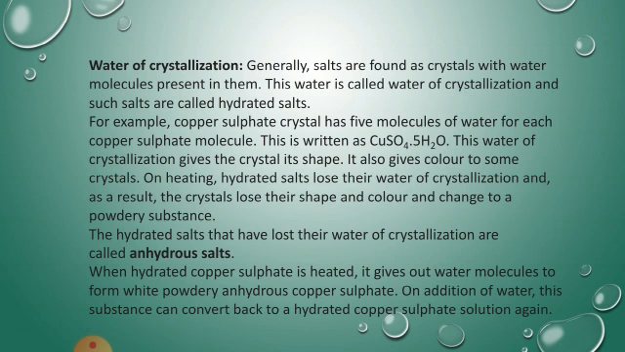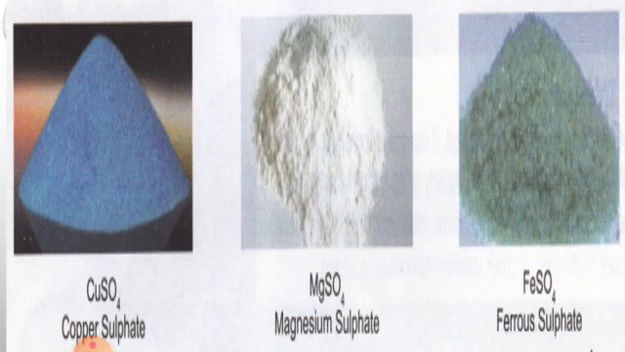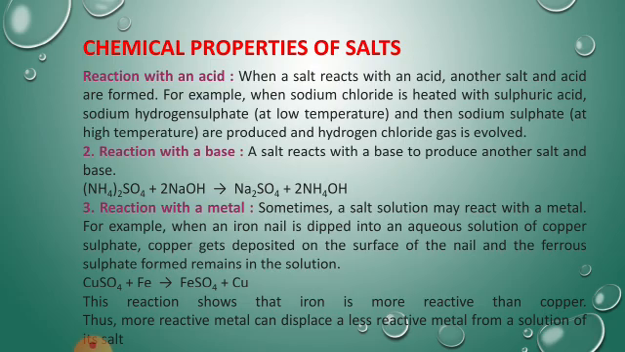So this is another one of the physical properties of salt. All are able to understand? Okay, now these are different salts: copper sulfate, magnesium sulfate and ferrous sulfate. Then chemical properties of salt.